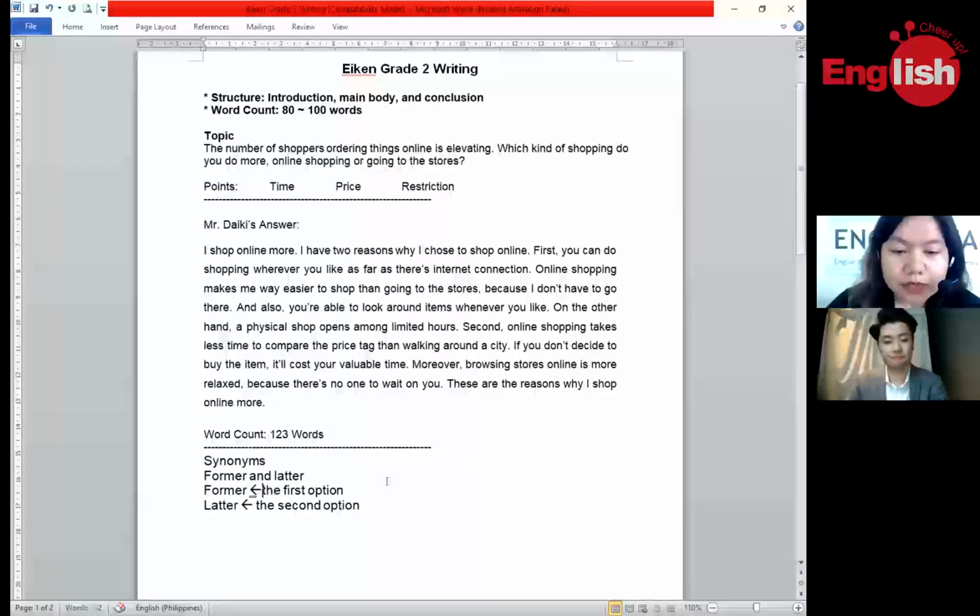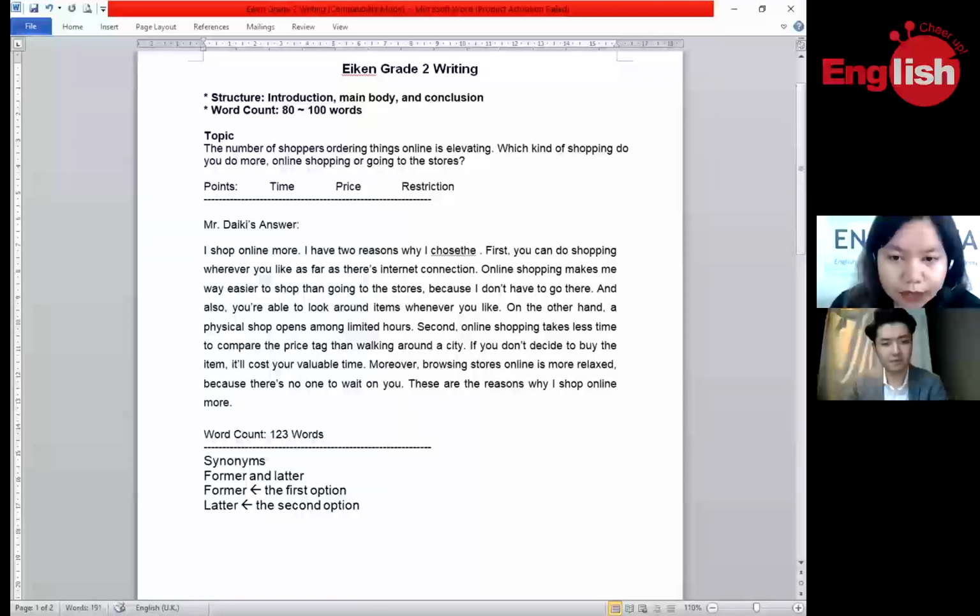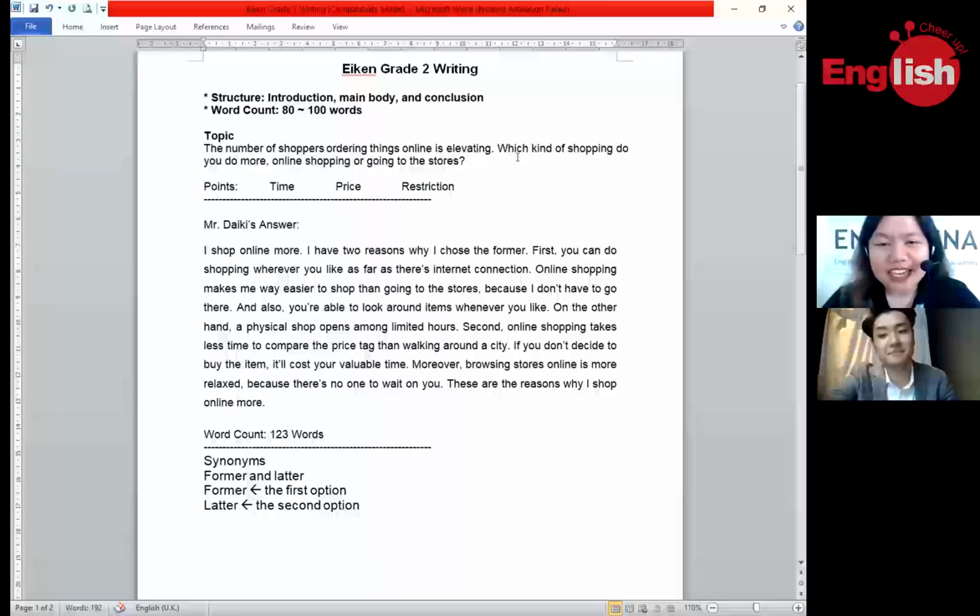So what we're going to do here, instead of using I chose to shop online, is write it in a different way. Let's remove this one. Which should we choose, former or latter? Latter. Are you sure? The former. Okay, very good. So, I have two reasons why I chose the former. Now we don't have shop online in the second sentence. Very good. Now let us go to the next sentence.